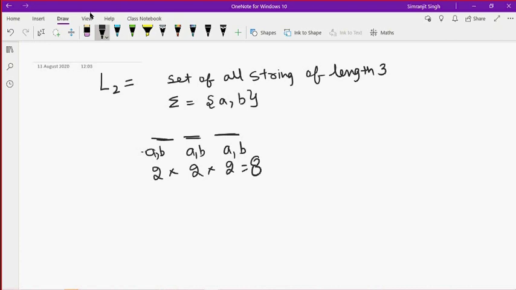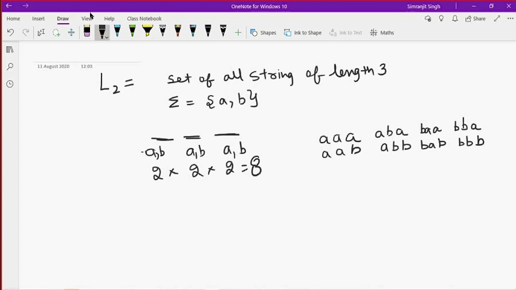So what are the strings here? AAA, AAB, ABA, ABB, BAA, BAB, BBA, and BBB. So these are the possible 8 strings over this language.